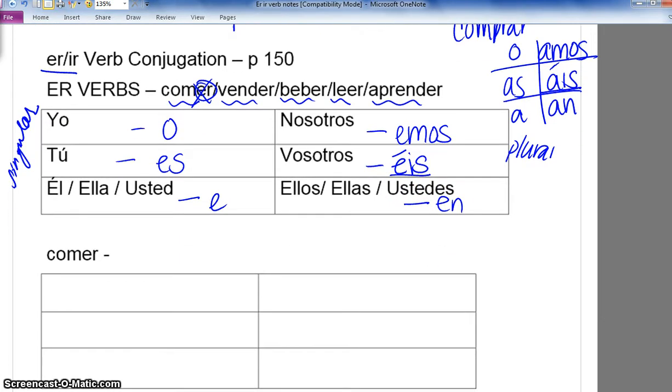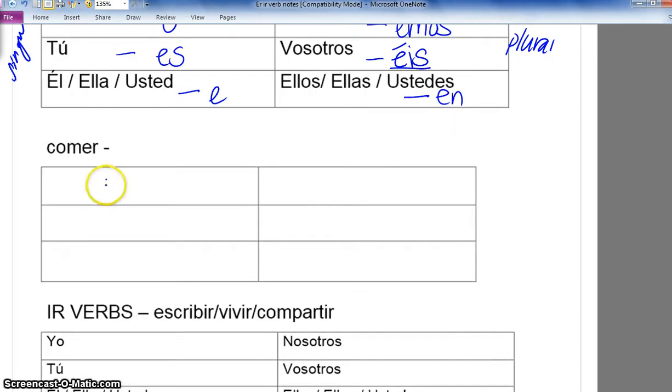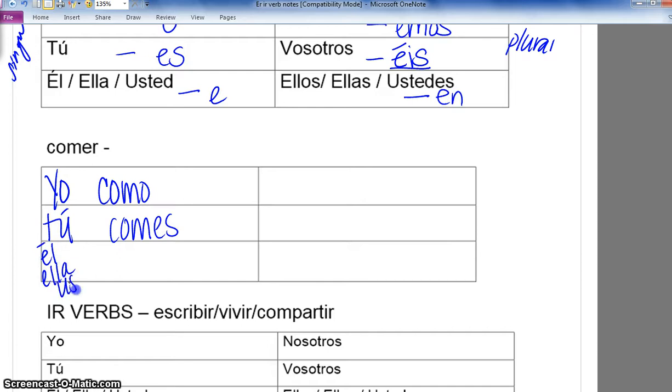Try the verb comer. Pause the video. So for the verb comer, you should have como, I eat. Comes, you eat. Él, ella, usted come. Nosotros comemos, we eat.